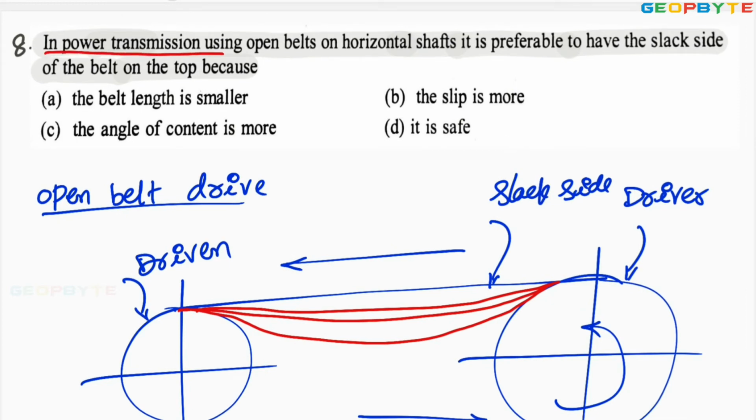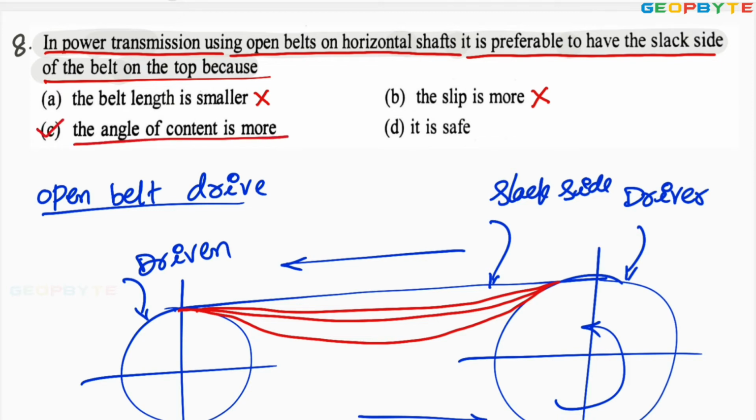In power transmission using open belt on horizontal shafts, it is preferable to have the slack side of the belt on the top because option A, the belt length is smaller. No. B, the slip is more. No. Option C, the angle of contact is more. Absolutely correct.